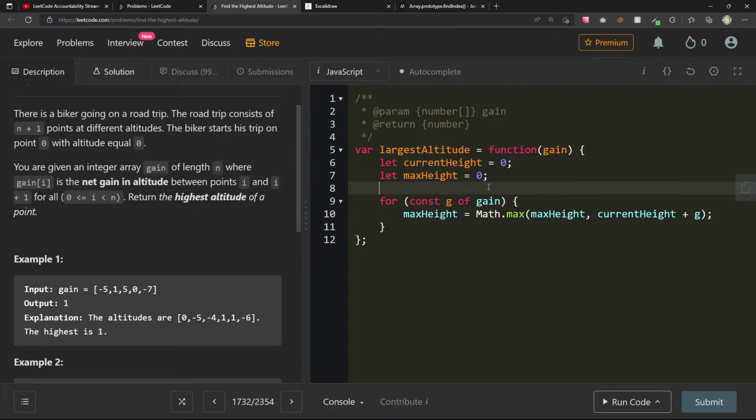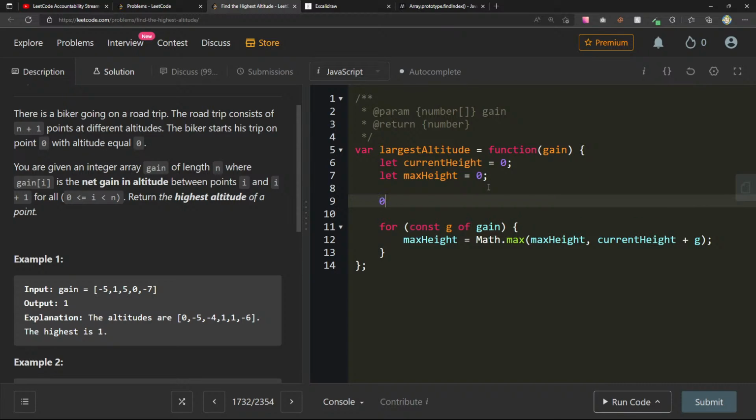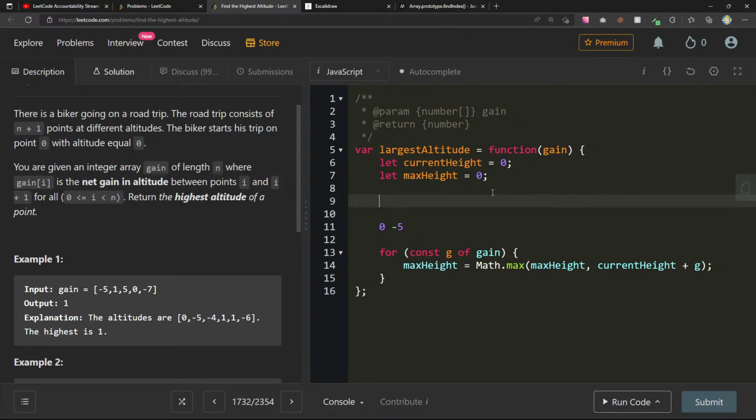So max height, if we go from the beginning, is going to equal 0 or current height 0 plus -5. So we're going to pick 0 for those. But then we want to make current height plus equals g.